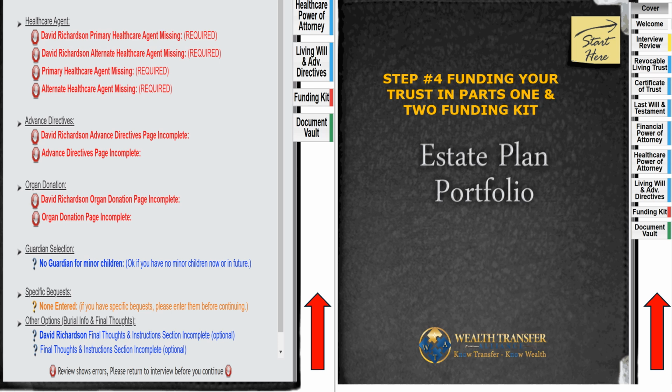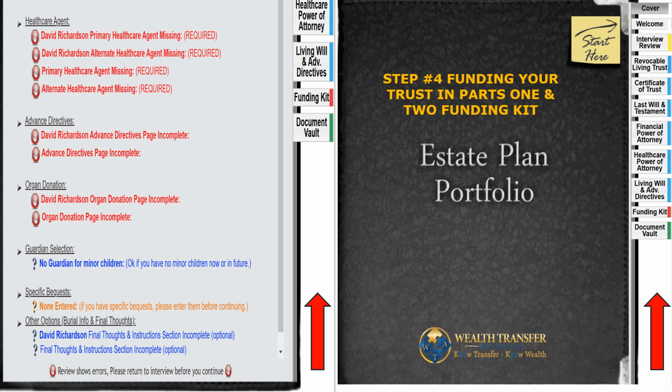And this is a very, very important step, because if you don't complete step 4, then you waste your time on 1, 2, 3. Step 4 is where you actually take the fund, because the next step, step 5, is where you're going to lock things away into your vault. So step 4 is very important. You've completed step 1, you've completed step 2, you've completed step 3, or you may have to go back and make changes to each one of those steps. It's okay. You can lock it up because you have access to your vault.